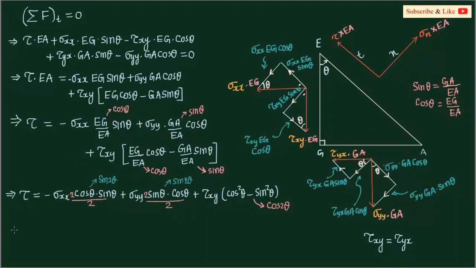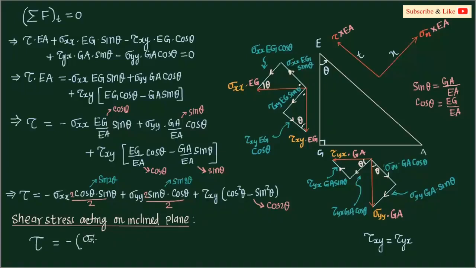So if I substitute, finally I'll get the shear stress acting on the inclined plane. If you look at here, this is sine 2 theta, this is also sine 2 theta by 2, right? So I'll write minus sigma xx minus sigma yy by 2 sine 2 theta plus tau xy cos 2 theta.